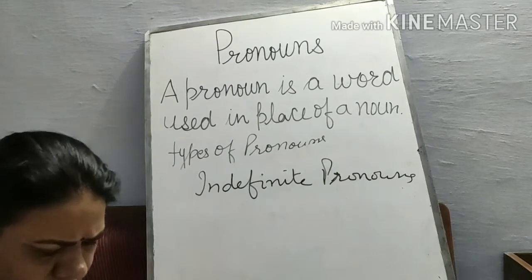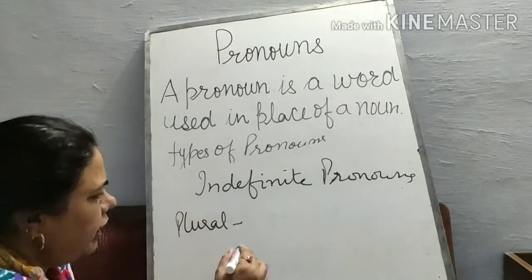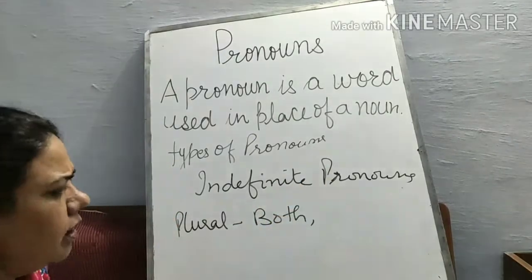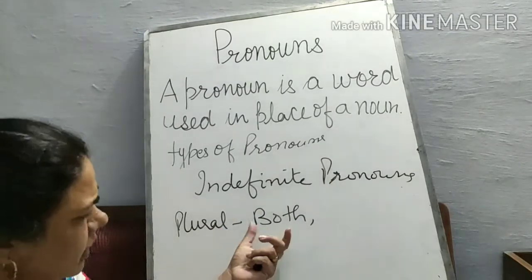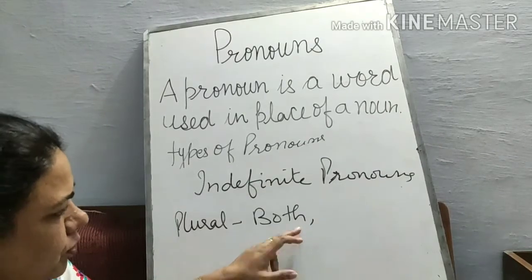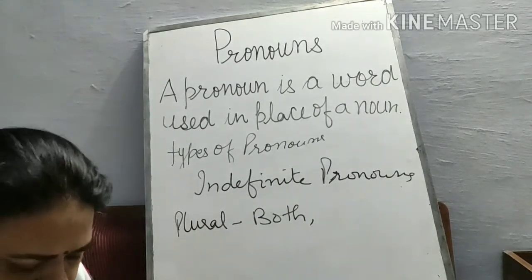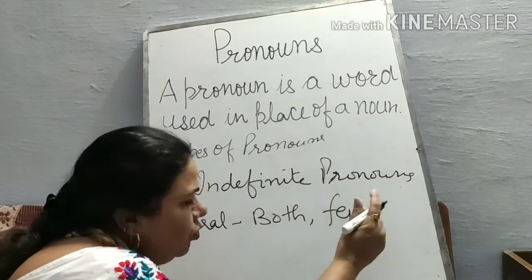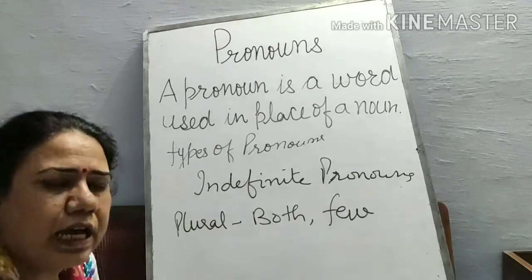Next, I take the plural form of indefinite pronouns. Both. Both were quarreling on your land disputes. Maybe the brothers there or the cousins there. They were fighting, and there was a dispute for the land or property. We can take this: few. We use few for countable nouns. I have few books. I have a few books.